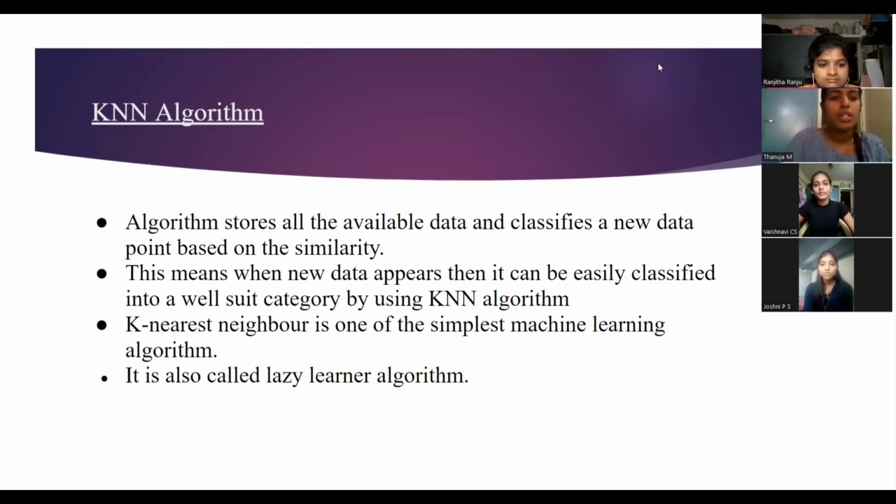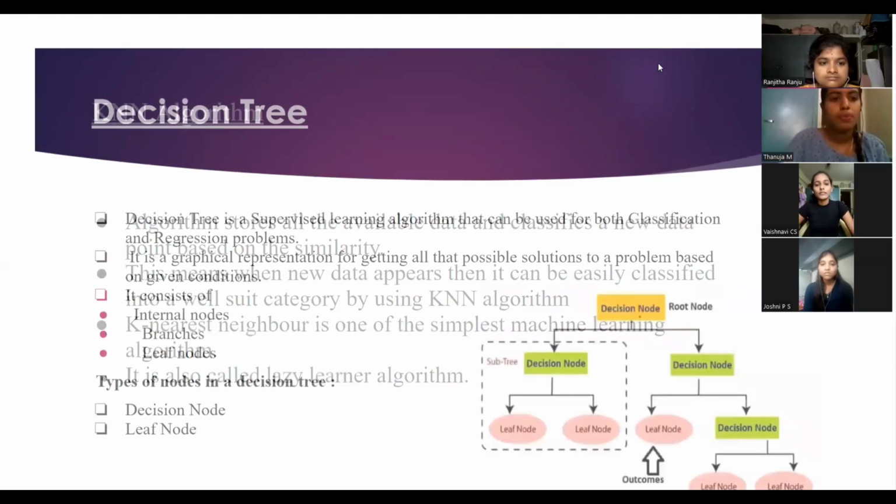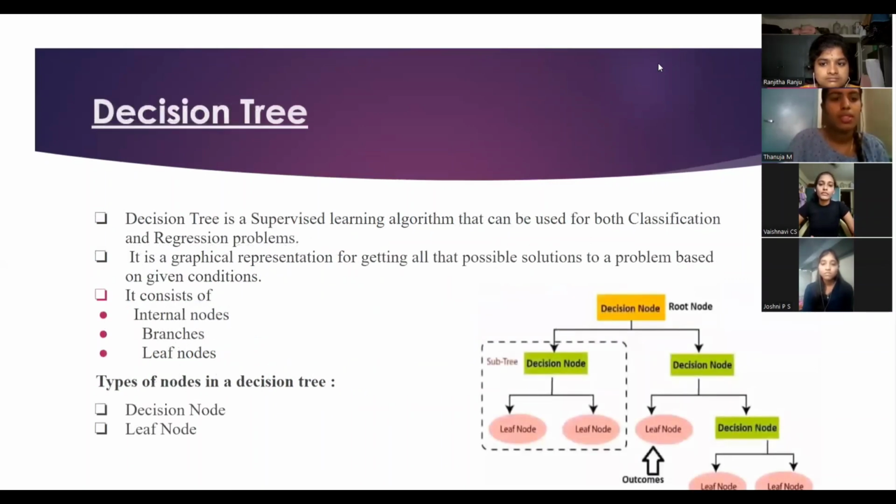And let us look into the decision tree algorithm. A decision tree is a supervised learning algorithm that can be used for both classification and regression problems. It is a graphical representation for getting all the possible solutions to a problem based on given conditions. A decision tree consists of internal nodes, branches, and leaf nodes.